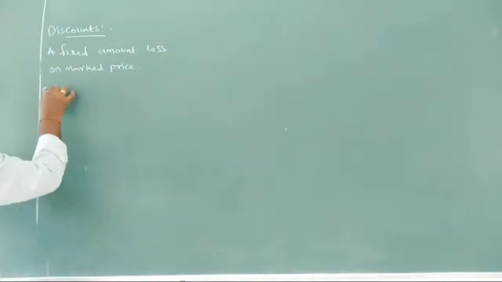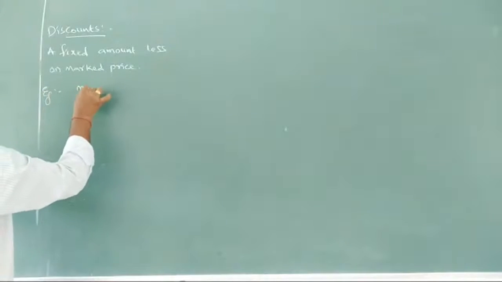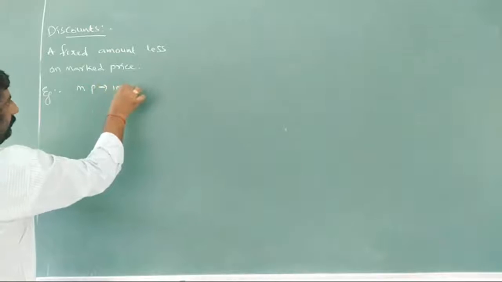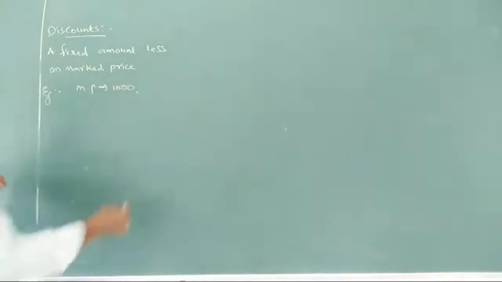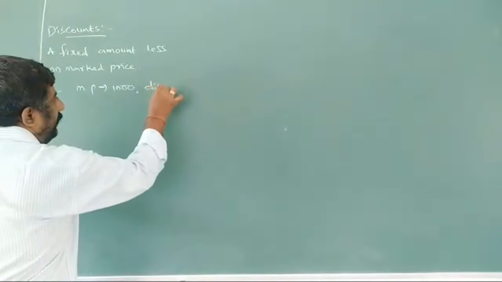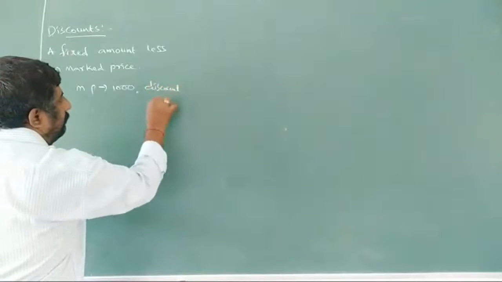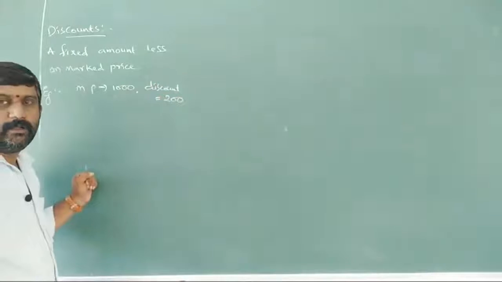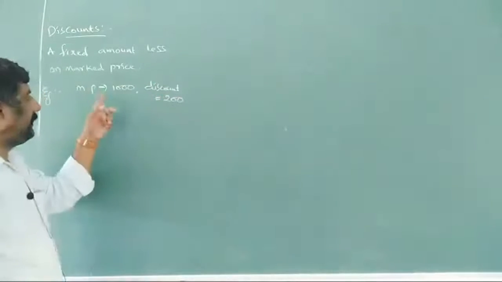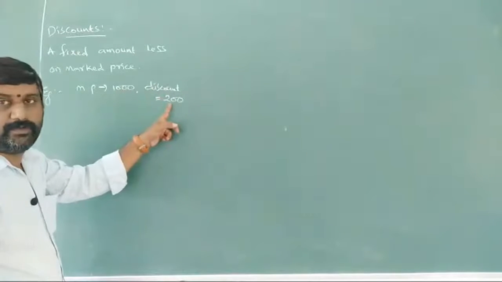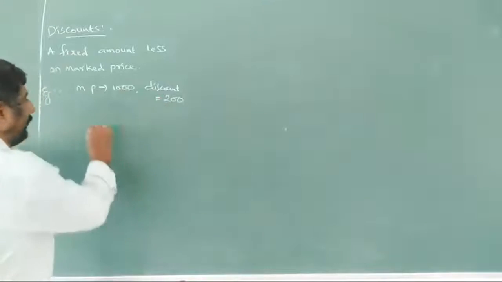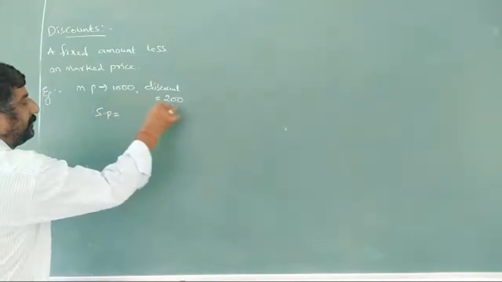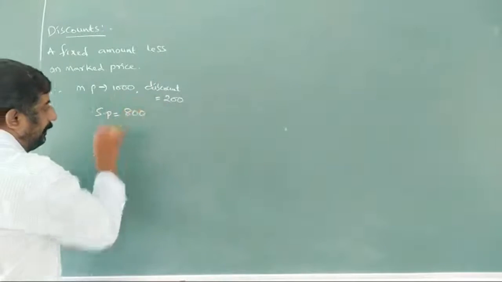Let me take an example here. Marked price 1000. The discount you are bargaining for, 200, is being given now. Now, how much do you have to pay? From this, we are reducing 200. So SP is going to be 1000 minus 200, nothing but 800.